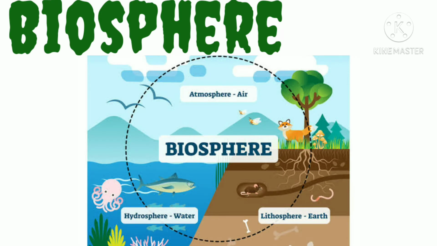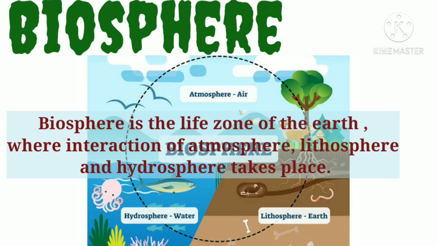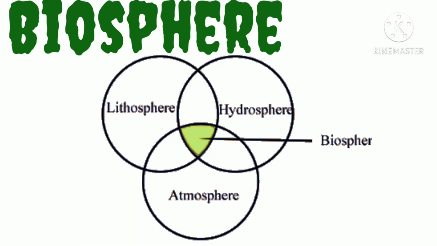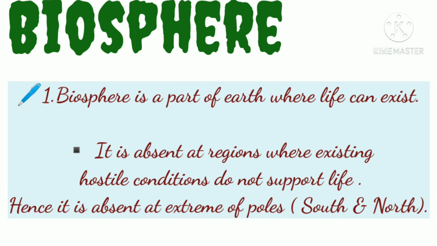Now we will learn what the biosphere is. Biosphere is the life zone of the earth in which hydrosphere, atmosphere and lithosphere interact with each other. So we can say that the components of the biosphere are atmosphere, hydrosphere and lithosphere. Now we will see some points on biosphere. Biosphere is the part of earth where life can exist. Biosphere is absent in regions where hostile conditions do not support life. Hence, it is absent at the extremes of the North and South Pole.